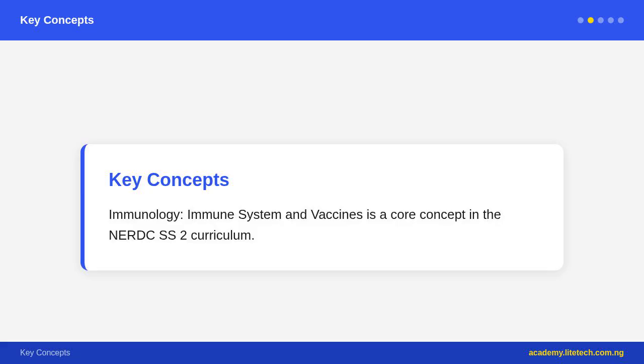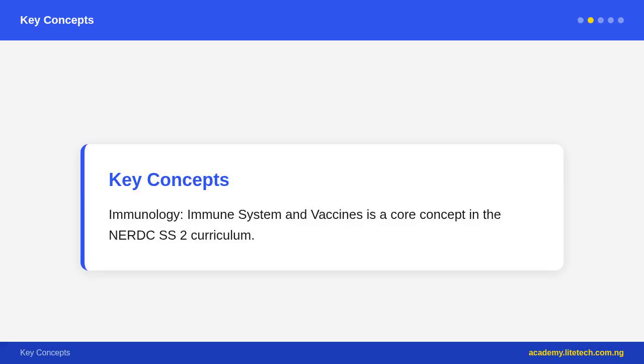Adaptive, or specific, immunity is the second line of defense, slower to respond, 4 to 7 days, but highly specific to a particular antigen and has immunological memory. An antigen is any molecule, usually a protein on the surface of a pathogen, that the immune system recognizes as foreign. Two branches: humoral immunity, B cells and antibodies.